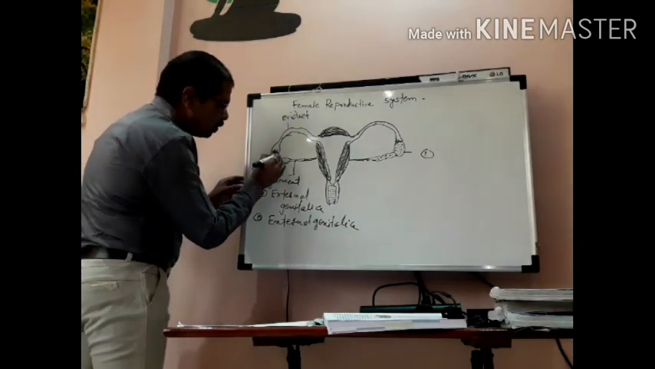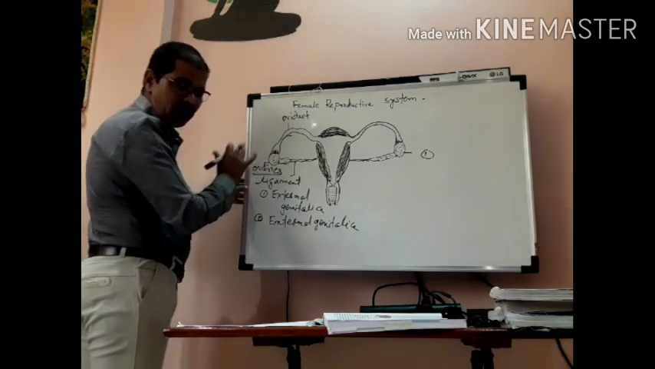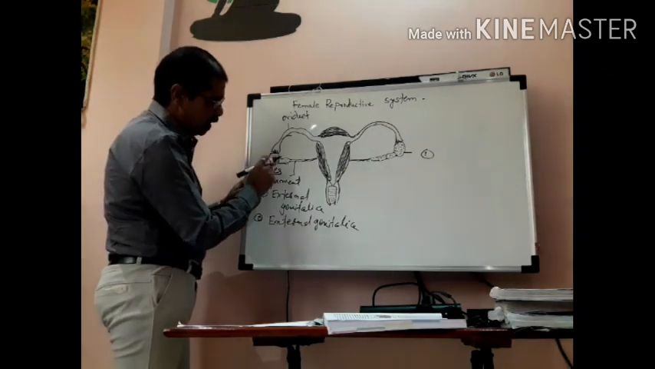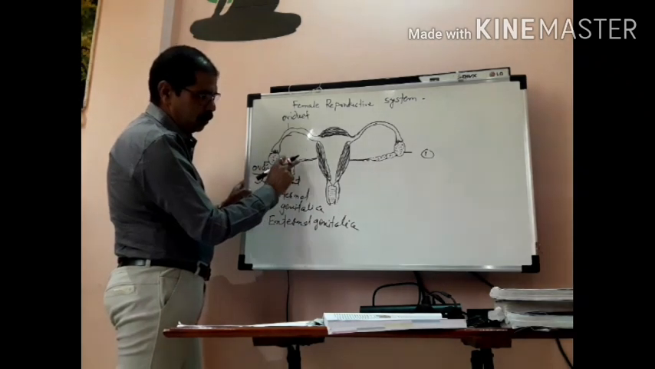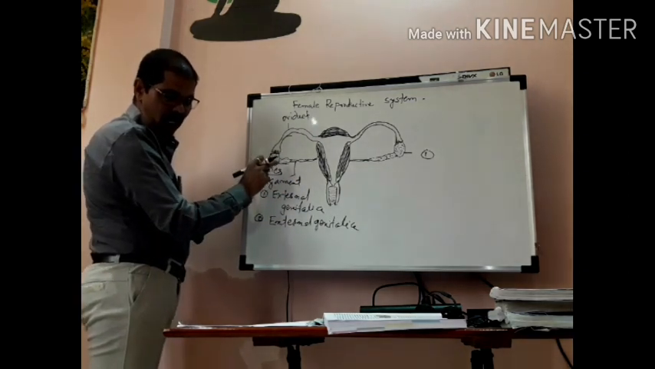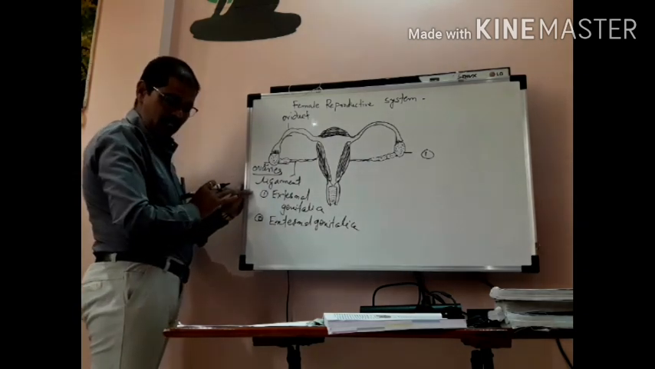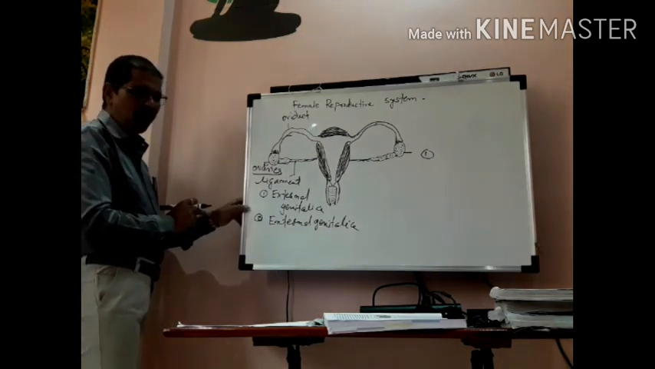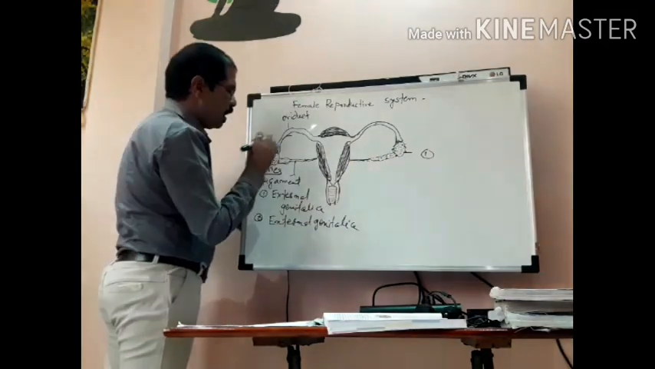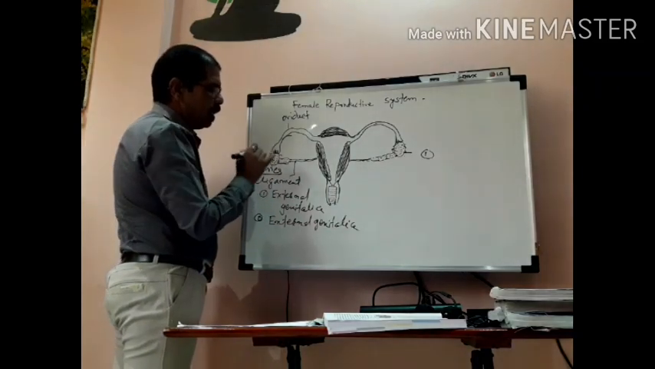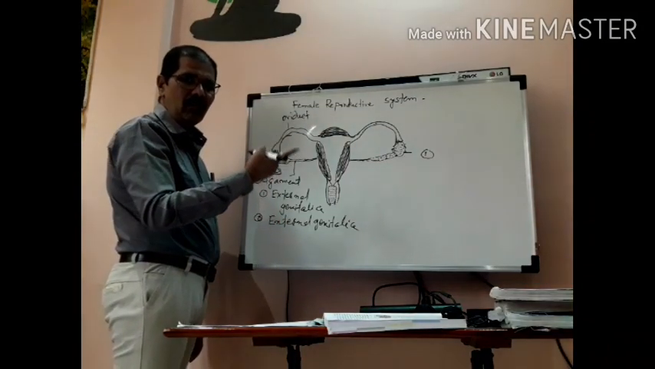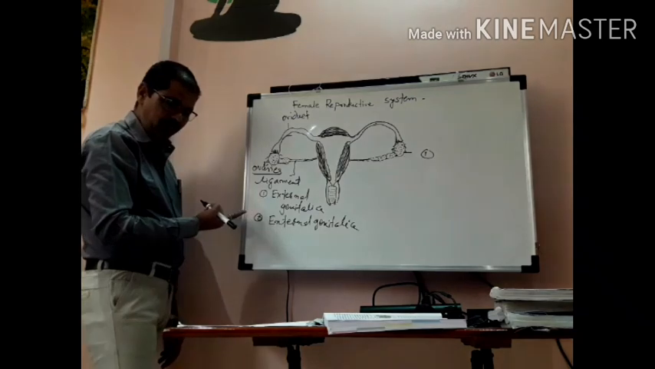So it is a somewhat rounded, almond-shaped, oval-shaped structure. It is attached by a peritoneal ligament. It is situated in the abdominal cavity, just below the ventral kidney. Each ovary is suspended by one small membrane, which is called the mesovarium.